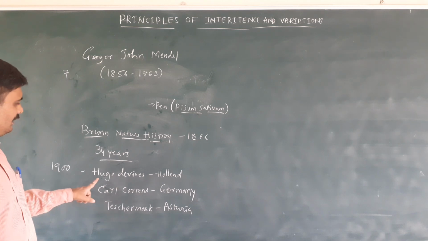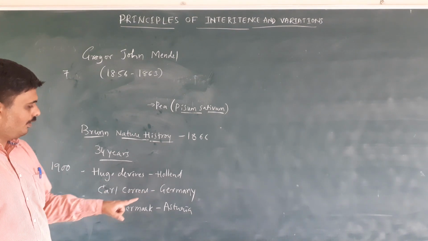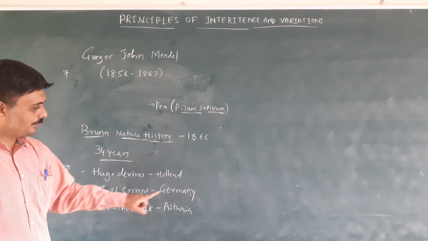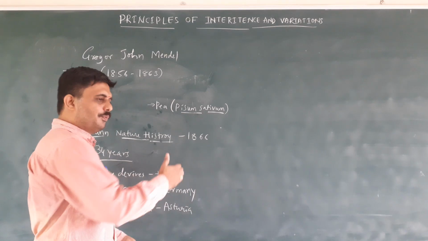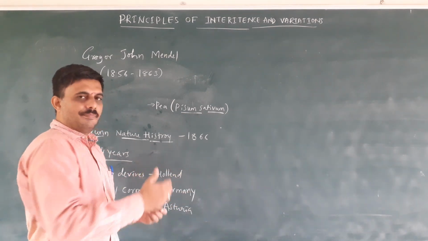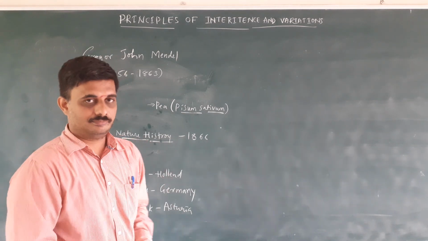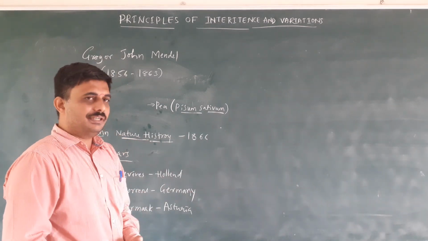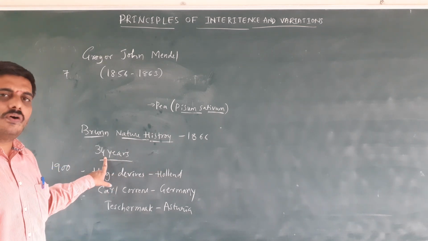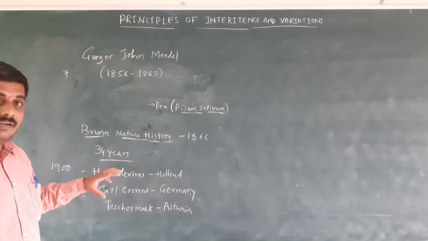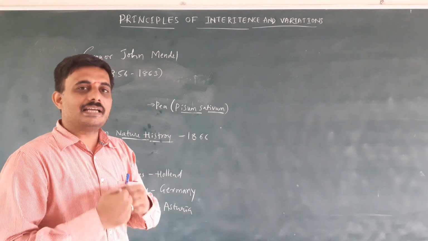In the year 1900, three scientists from three different countries, Hugo de Vries from Holland, Karl Correns from Germany, and Tschermak from Austria, sent similar work to Mendel's with different animals and plants. So the scientific committee checked Mendel's experiments, and they were recognized.